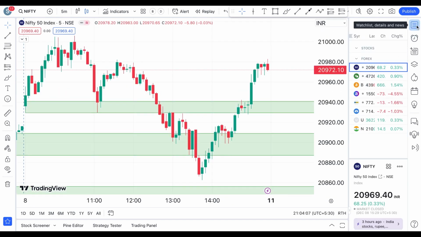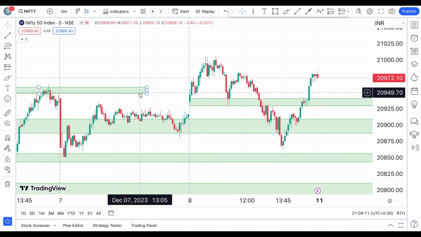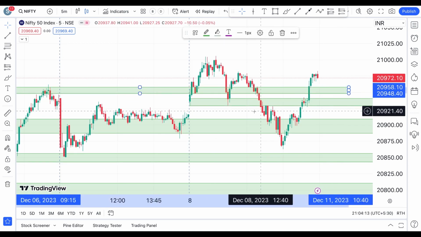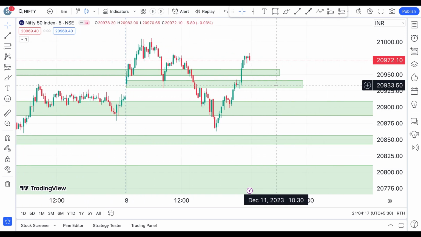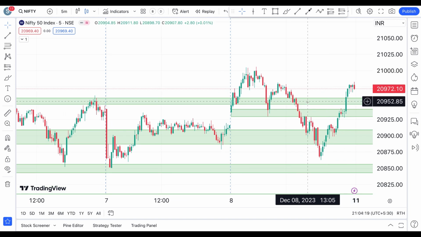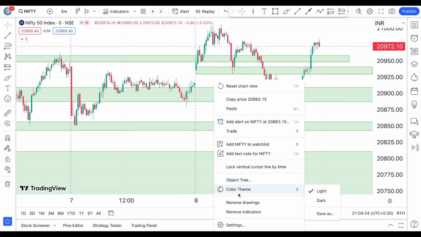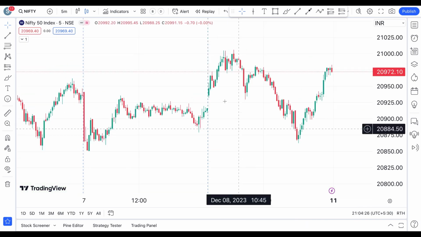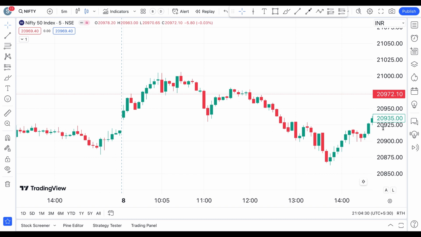Now coming back to the Nifty. Here we have Nifty again. We have levels marked from all these days from yesterday. So you have so many levels here. To avoid this confusion, if you're too confused with these levels, all you can do is pretty much remove this. You can pretty much remove this if you are getting confused, and all you have to do is wait for a proper swing high and low to form.